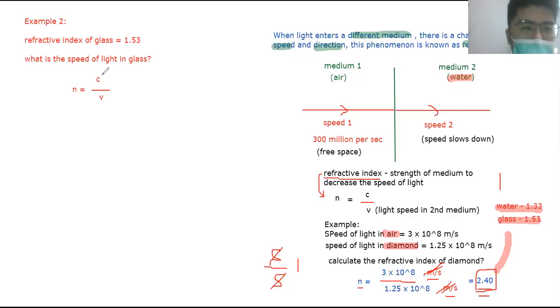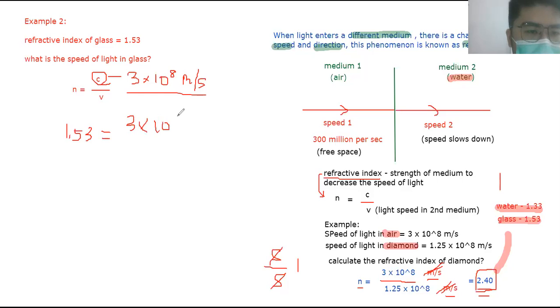Now you have to know that c is sometimes not given to you. It is fixed, 3 times 10 to the power of 8 meters per second. This is the speed of light, the fastest speed in the universe, 300 million meters per second. So 1.53 equals 3 times 10 to the power of 8 over v, and then you calculate v. The v is not fixed, it is the speed in that medium, while c is fixed.